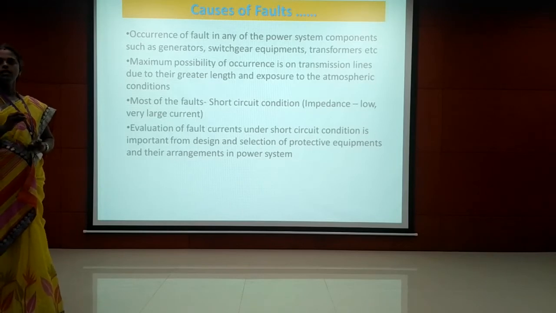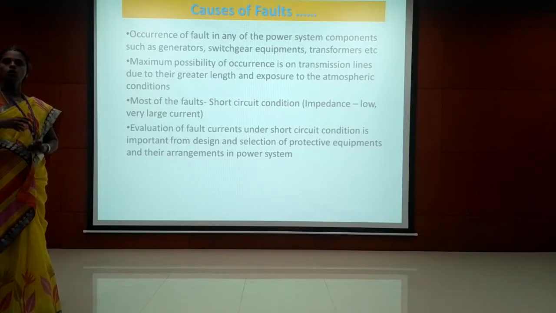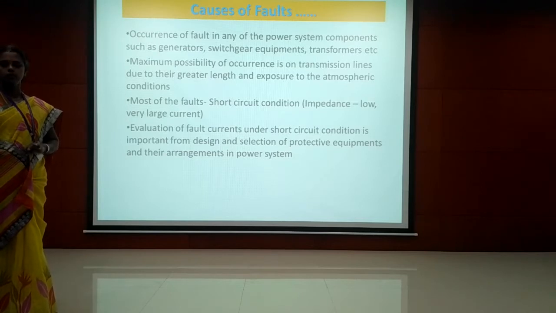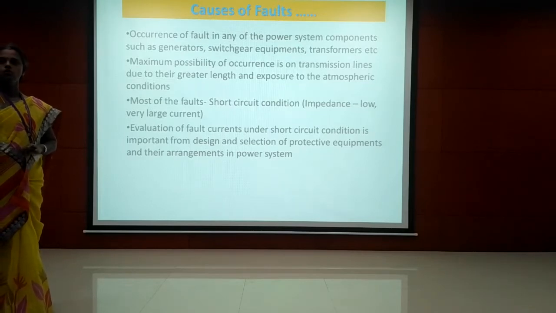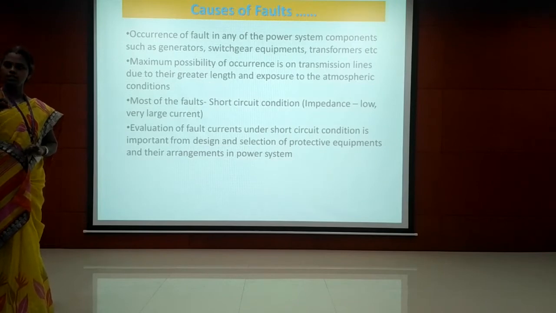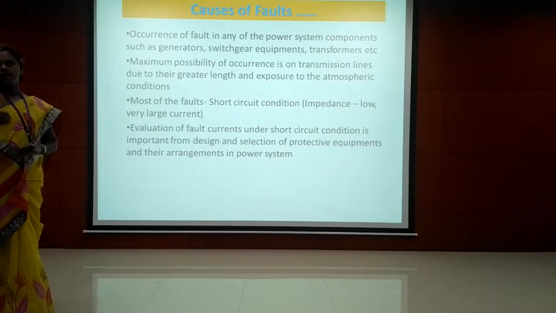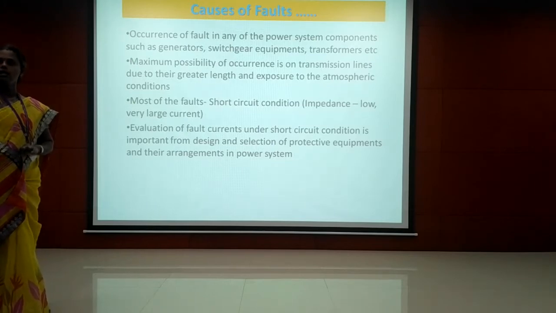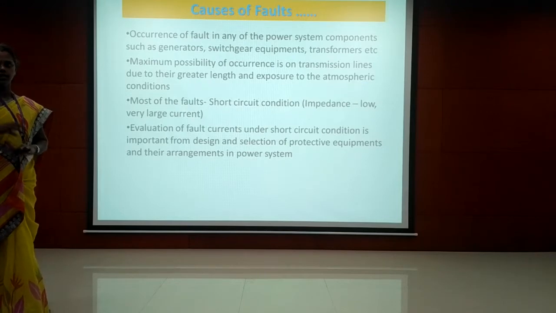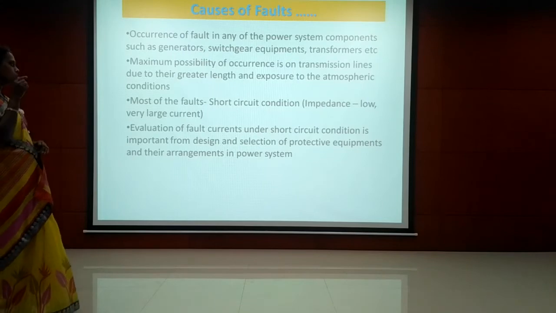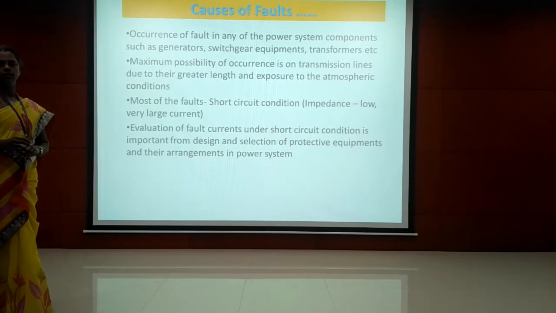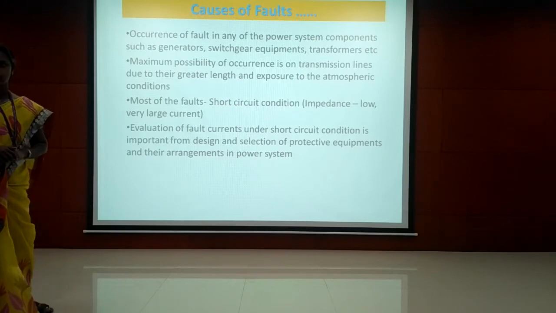First we have to calculate the fault current, and depending on that we have to operate the relay. Under normal condition the relay should not operate. Under abnormal condition there will be changes in either voltage or current. First it has to sense the change in voltage or current, and correspondingly the relay will operate. So the relay operation depends upon the normal condition and abnormal condition voltage and current values. Based on that we have to design the protective equipment. So the calculation or evaluation of fault current is very important in protection and switchgear.